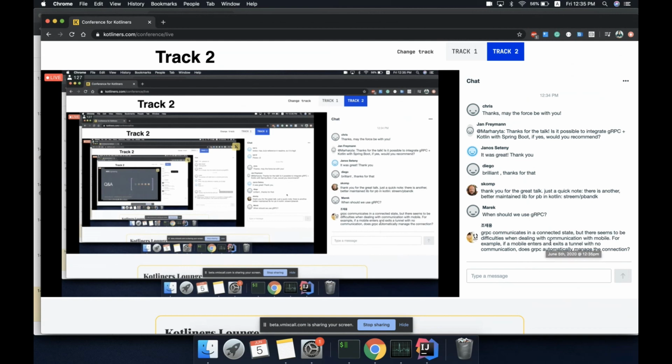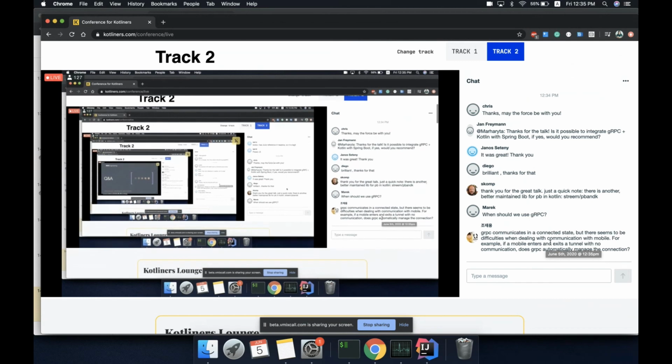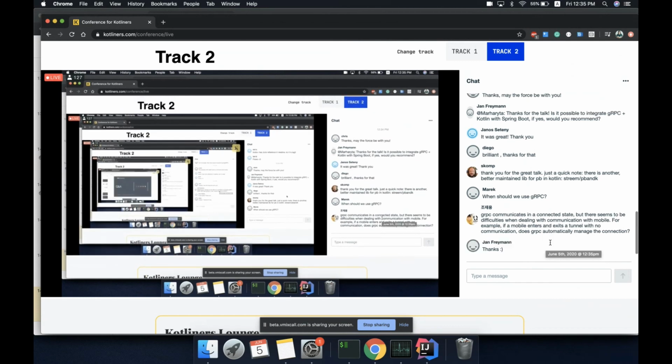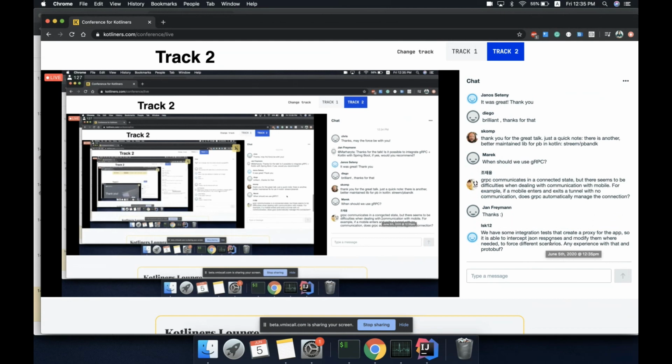Unfortunately, I'm not a really deep expert in mobile, so I can't say exactly how to manage the connection, but I think it does the same stuff as on the server. And in order to do some hacks, you can write interceptors to intercept your requests and responses, and to do some additional logic, error handling, and so on.